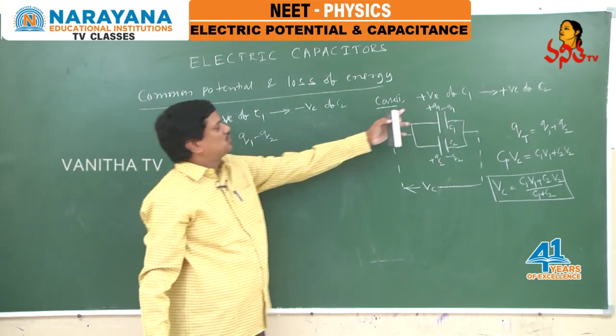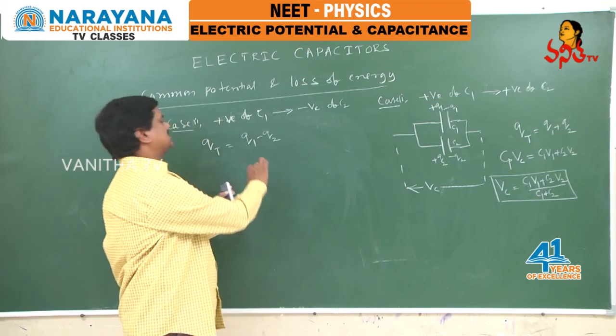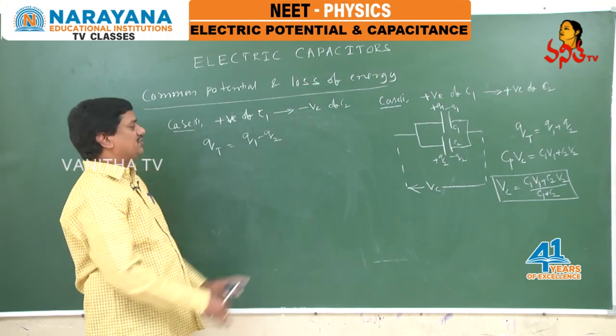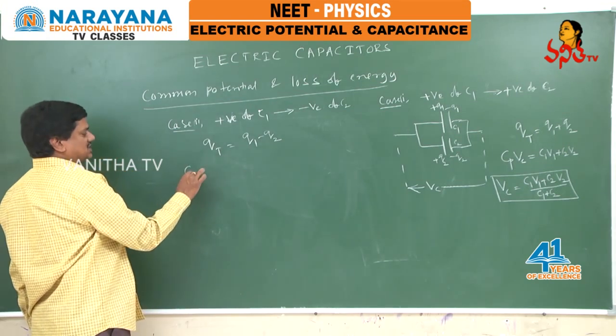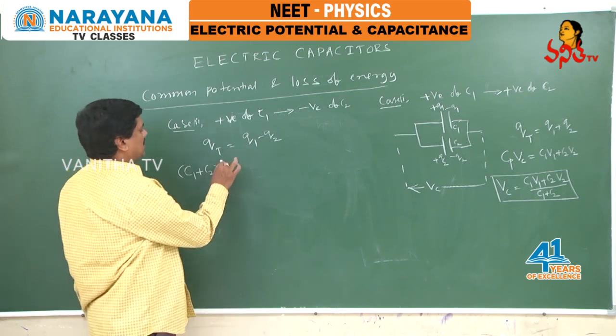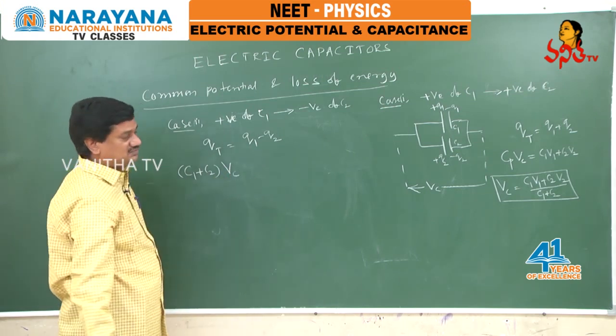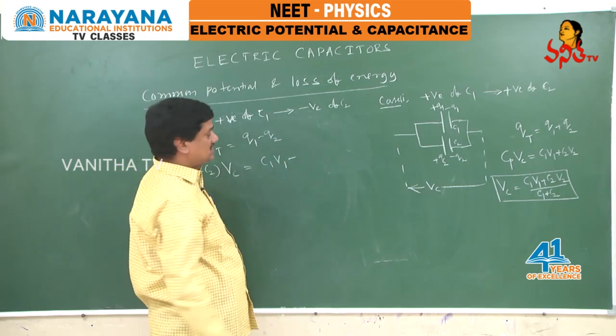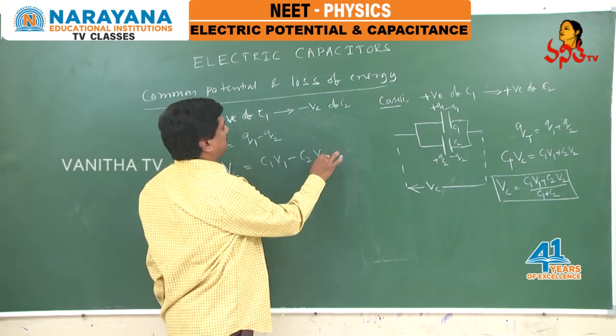In the previous case Q1 plus Q2, but now the positive is connected to the negative, so it is Q1 minus Q2. If we follow the similar procedure in this case, Q is the effective capacitance C1 plus C2 times the common potential, so it is Vc. What is Q1? Q1 is nothing but C1 V1. Minus, what is Q2? It is nothing but C2 V2.